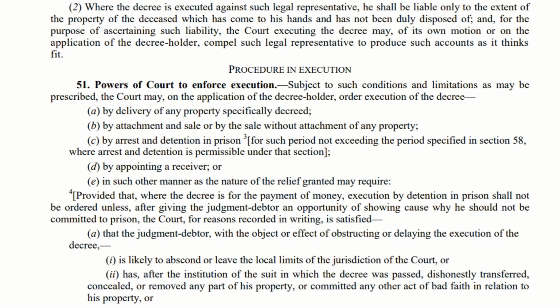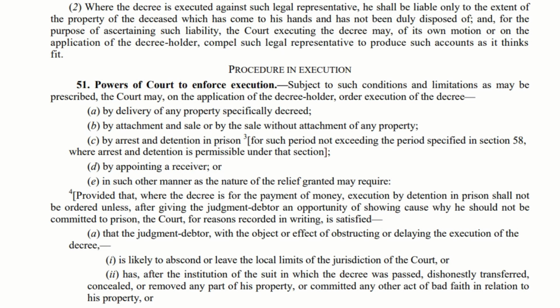Imagine a decree where the court is giving a direction to deliver a property to the defendant. In that case, this plaintiff will not file an execution petition. On the contrary, the defendant will file an execution petition before the execution court requesting the execution court to execute that particular decree. In that, the plaintiff was directed to hand over the property to the defendant. So naturally, the court will direct the plaintiff to deliver the property as given in the decree. This is 51 subclause A.